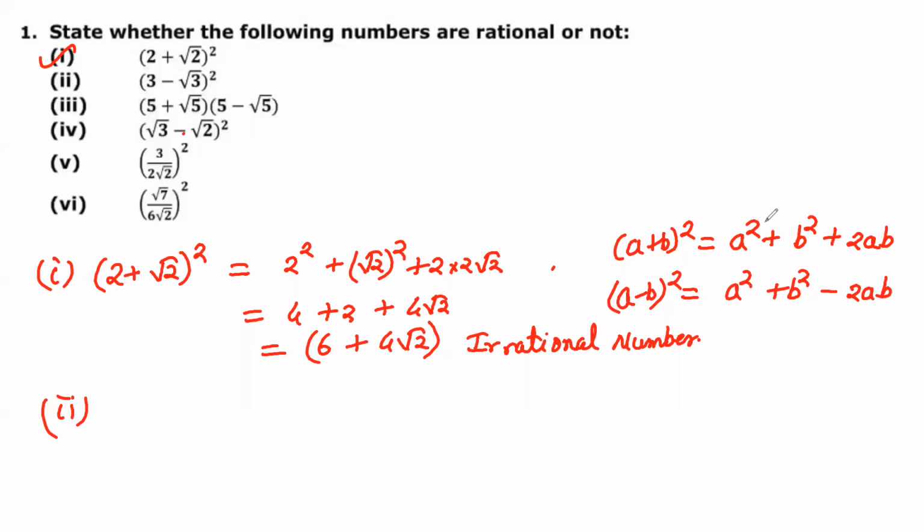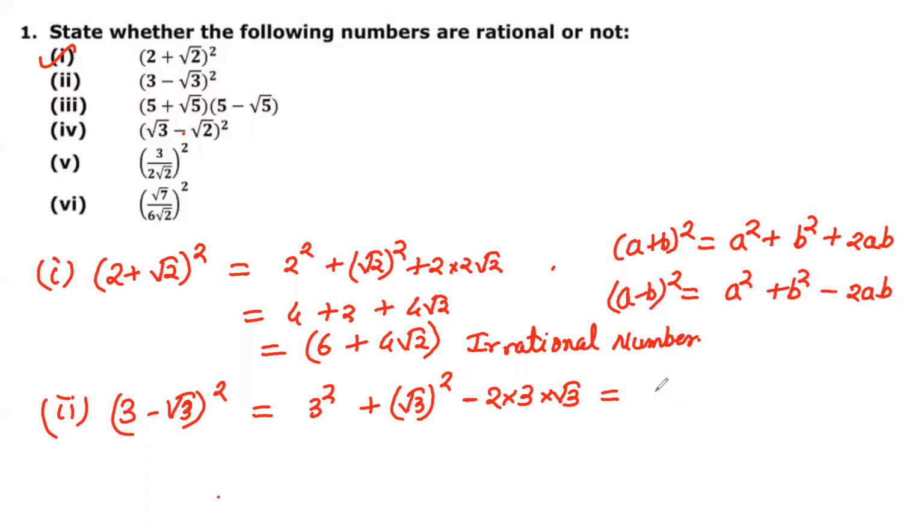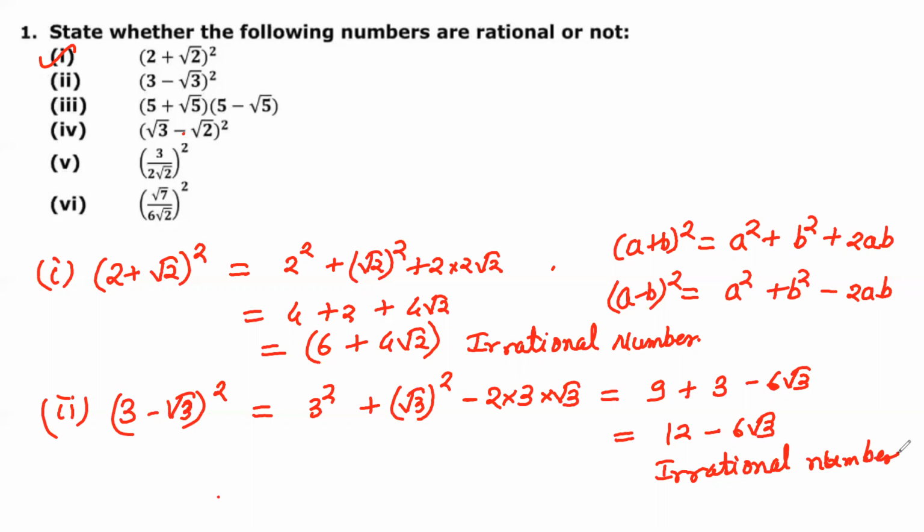So tell me, what will the second be? Second will be 3 minus under root 3, whole square. So it will be 3 square plus under root 3 square minus 2 into 3 into root 3. So it will be 9 plus 3 minus 6 under root 3, that is 12 minus 6 root 3. So again it is an irrational number. Okay, this is also done. Now we will move to the third question. If you have written, let me know so that I can remove it.